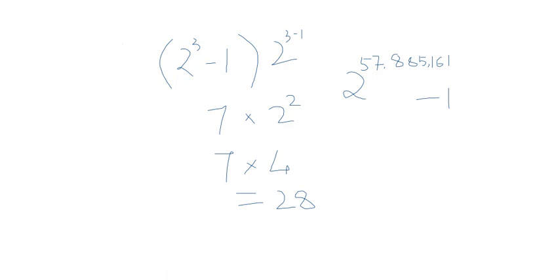This is the value of p. And then if 2 to the power of p minus 1 is a prime number, then if we put the value of p in that formula, (2 to the power of p minus 1) times 2 to the power of (p minus 1), we get the largest perfect number till date, which is